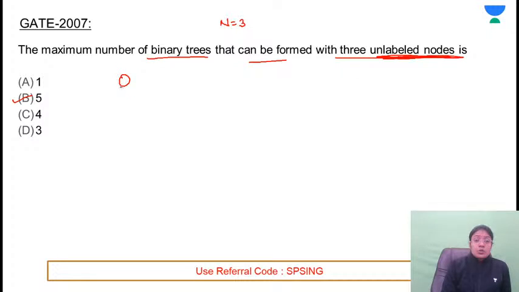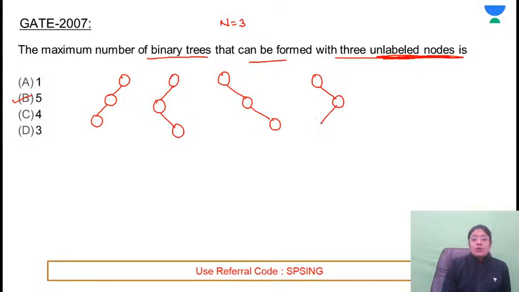So structure could be like this. Basically they are asking for the structure with 3 nodes. Is there any other possibility? So if they are asking for the unlabeled binary trees, this is similar to the binary search tree.